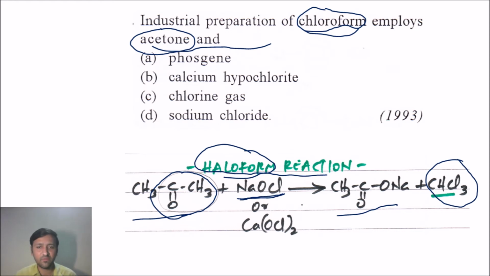So in the place of sodium hypochlorite, we can even make use of calcium hypochlorite also. So that also forms chloroform, right? So you can see the options given here. We got one, calcium hypochlorite can be used to get chloroform when we take reaction with acetone. Okay, so the right answer for this question is calcium hypochlorite.